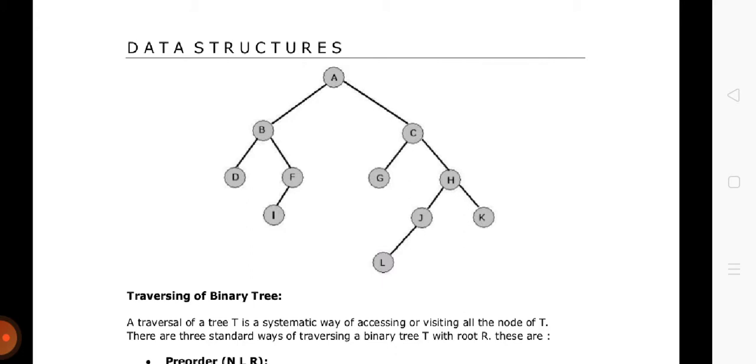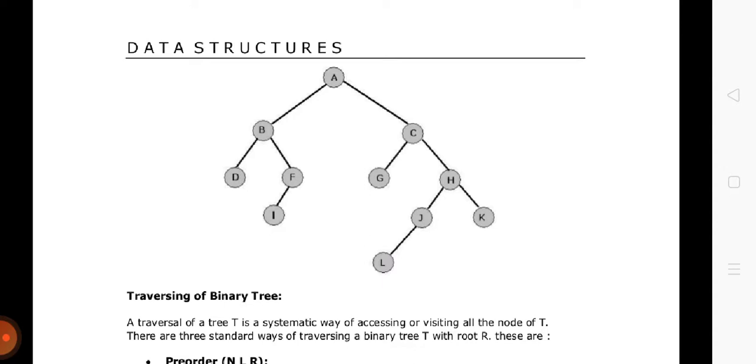Now I is again a parent with no children. ठीक है, it is having no children. It is a leaf node, we will process it. Now it is having no left, no right, and already it has been processed. Now this I is actually the left of F, which has been processed before coming to I. Now I has been processed, so according to the pre-order traversal, we will jump to the right of F.